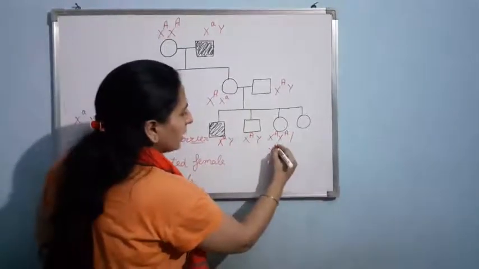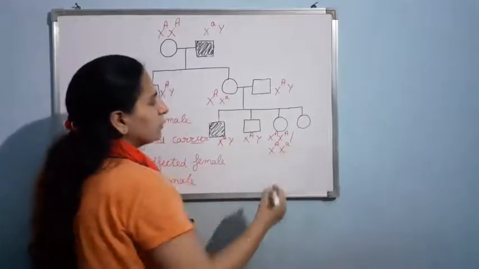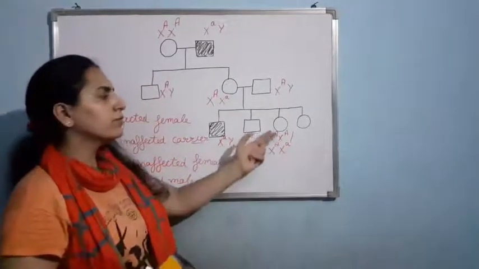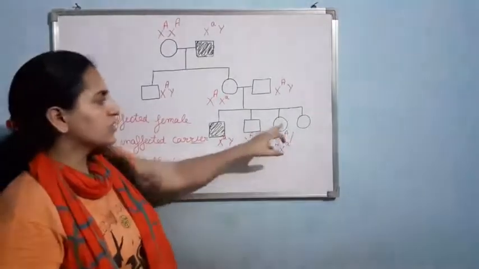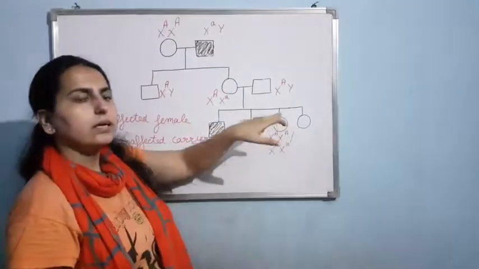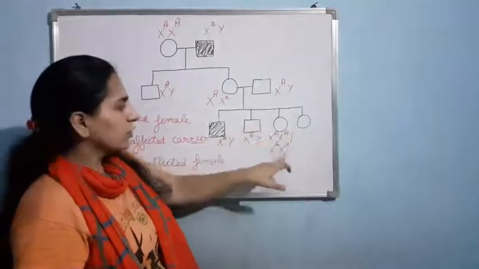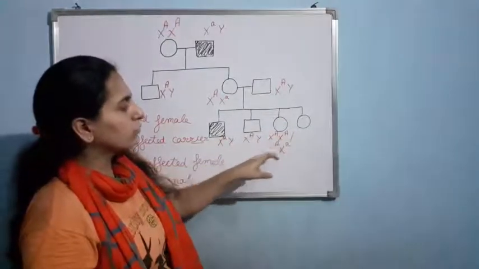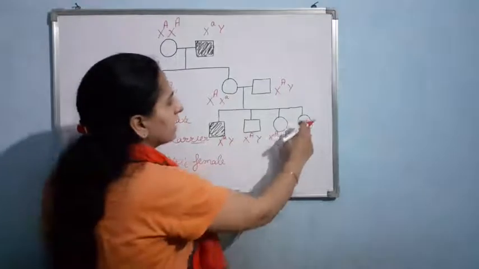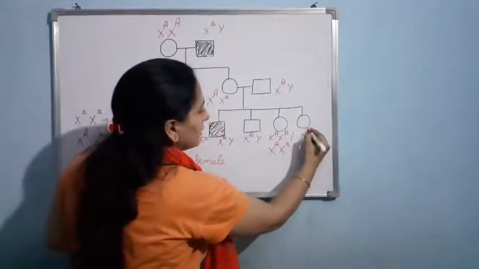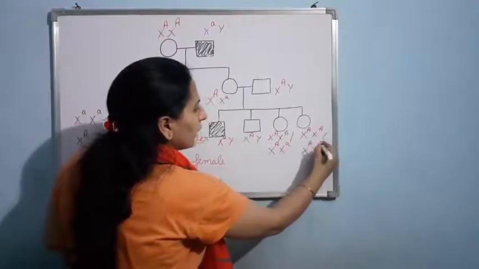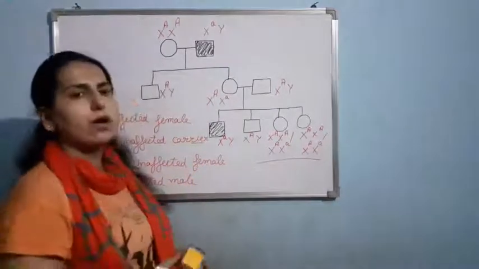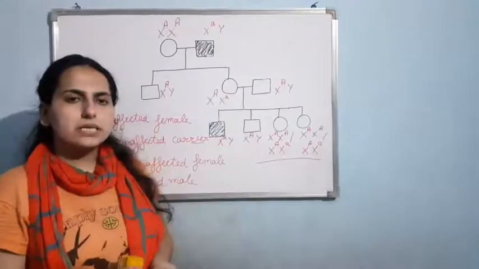In both the conditions, you will find that the female will be asymptomatic. She will be carrier, but she is not having the affection. Okay, so basically it could be both out of these two. Similarly here, it could be X capital A X capital A or X capital A X small a. So this is an example of X-linked recessive pedigree.